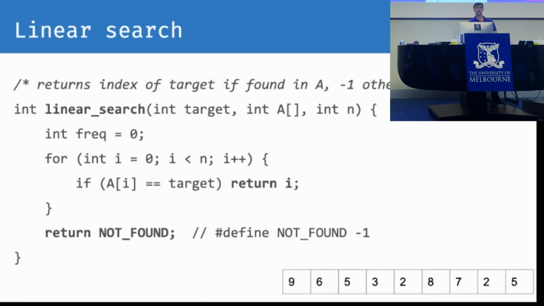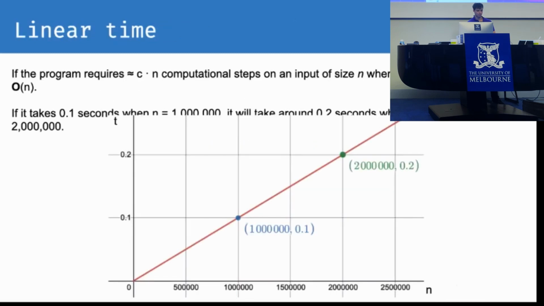We actually got you to do something similar to this on the mid-semester test with, I believe, question 3. So we're just finding one element here, so we just have a loop that goes through every element. And if we find the target, we return that element, and otherwise we return not found. Great. I'm going to skip that slide for a sec.